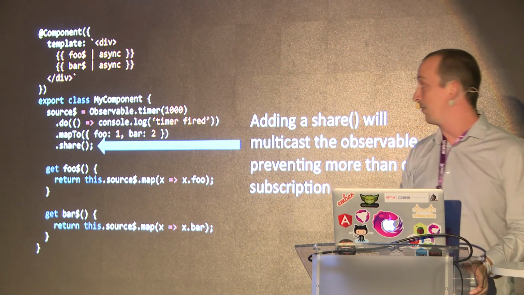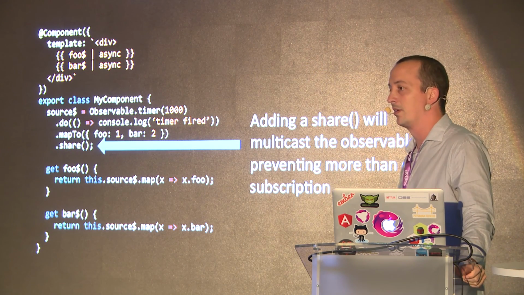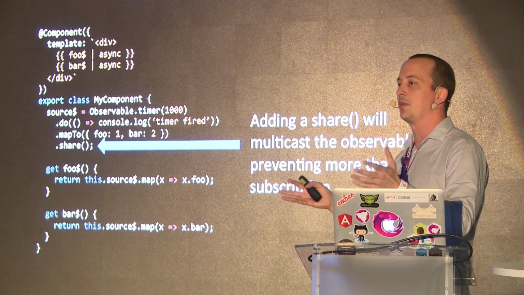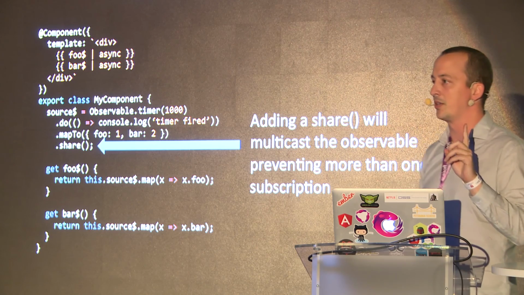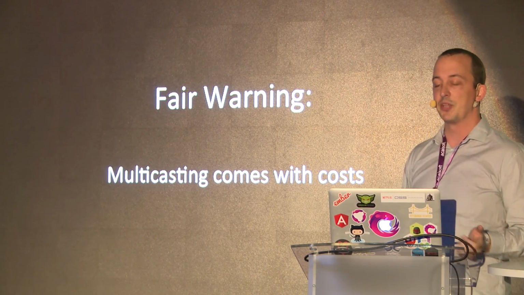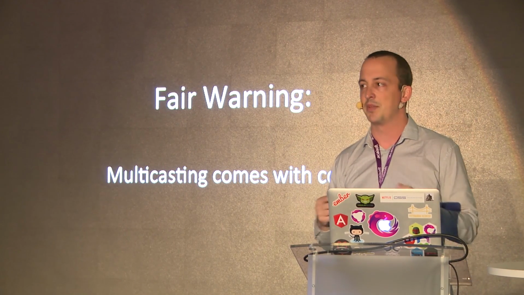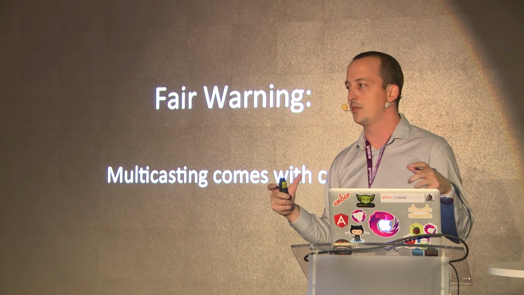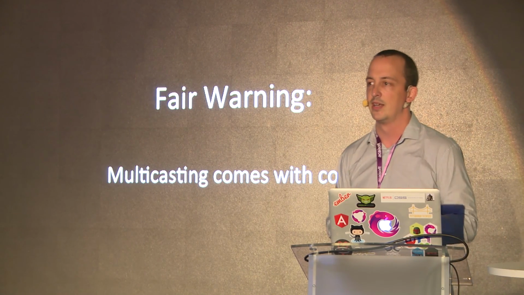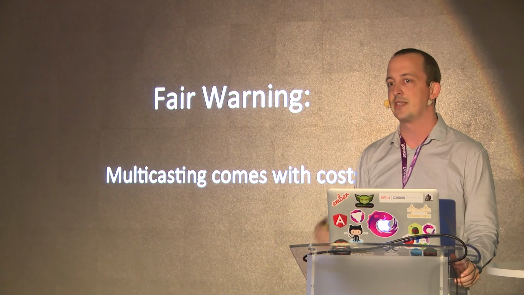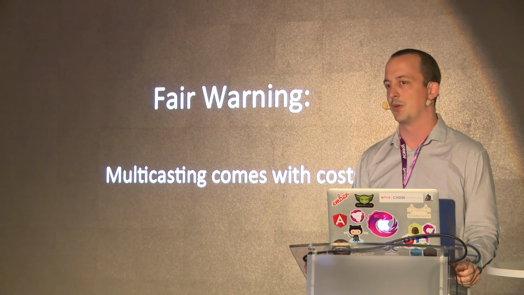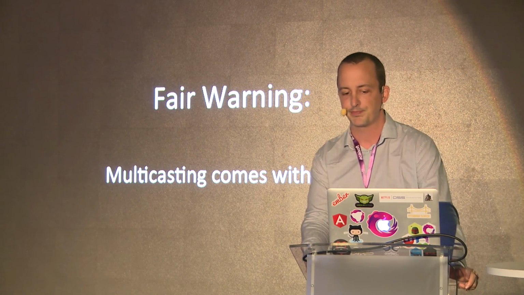There's an easy workaround for this, actually. Just add share to that observable. What that does is it multicasts it. It says everybody that's observing me just observes one of me. I'm not going to subscribe multiple times. But fair warning, multicasting comes with costs. That means you have to maintain an array of observers at some point, somewhere in there. So there's a little bit of extra overhead to that. So if you're doing it all over the place, you might see some performance hits. Just regular unicast observables are going to be a little bit more performant.